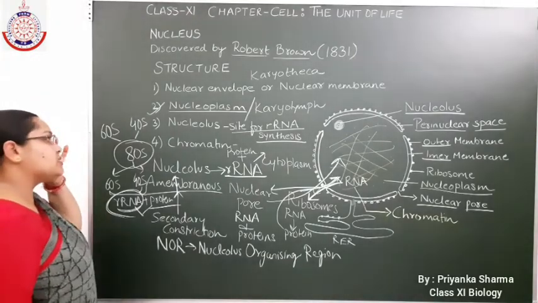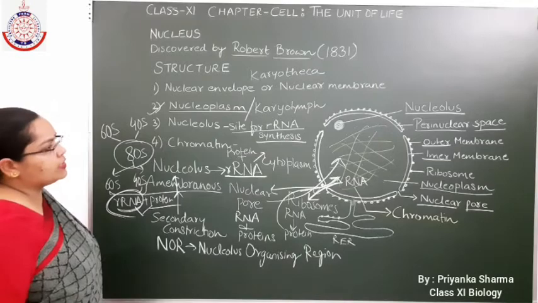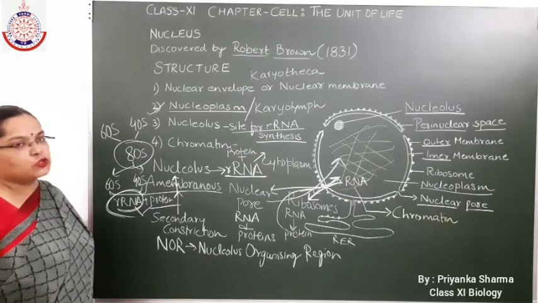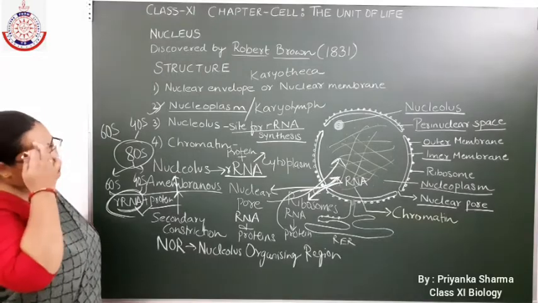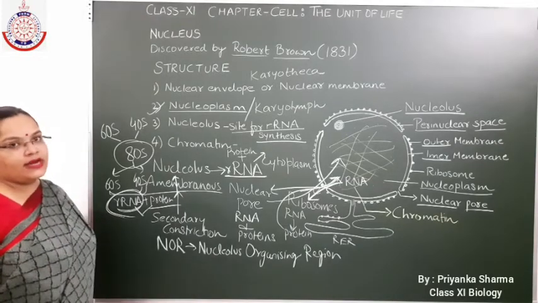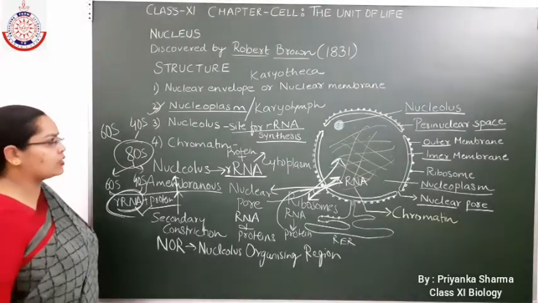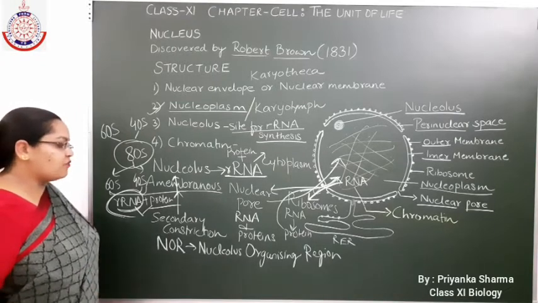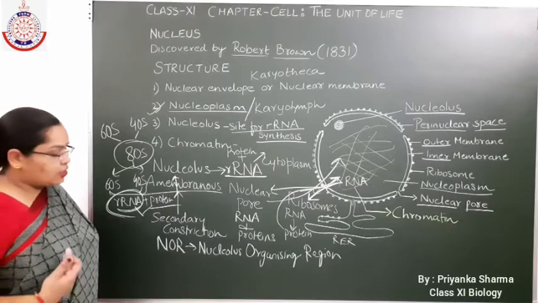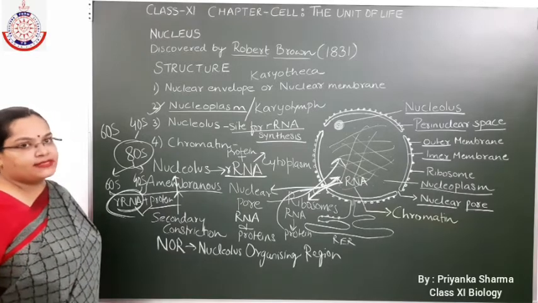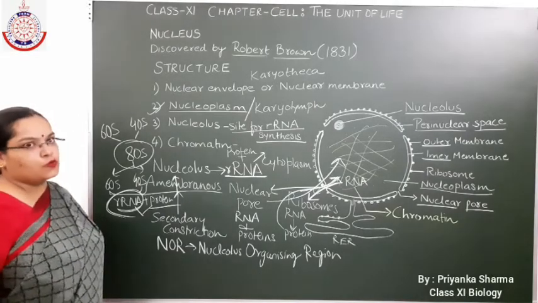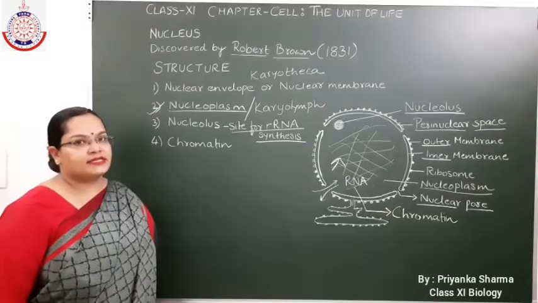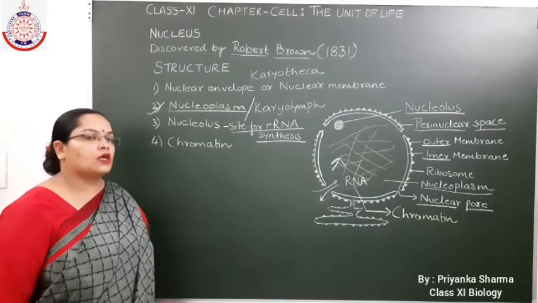So let's revise the nucleolus once again. The nucleolus is the site for the synthesis of ribosomal RNA, and the nucleolus is an amembranous structure present in the nucleus, and this nucleolus is formed by the NOR regions which are present on some chromosomes which have secondary constriction. Next is chromatin.